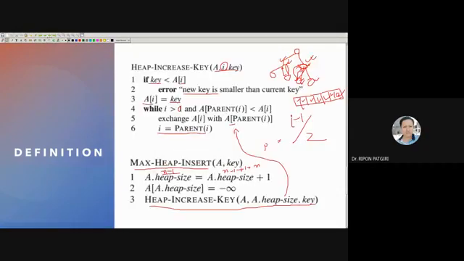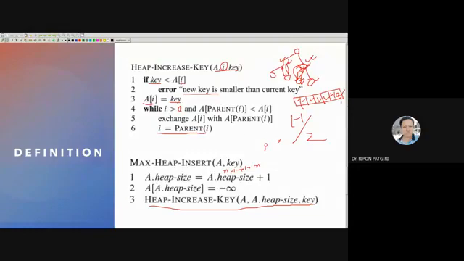Next question. So have you understood increase key? It's a reheapify, right? Increase key is move upward, and insert an element is to insert at the last, from the right side of the array.